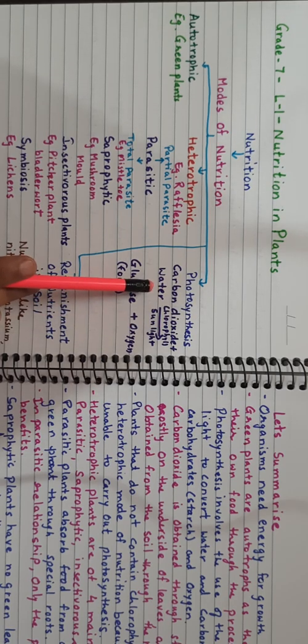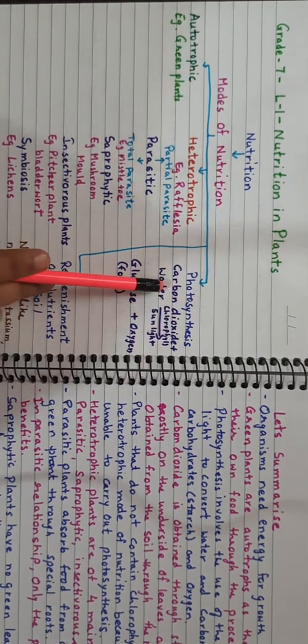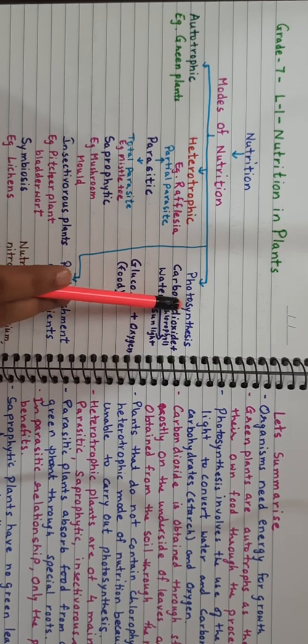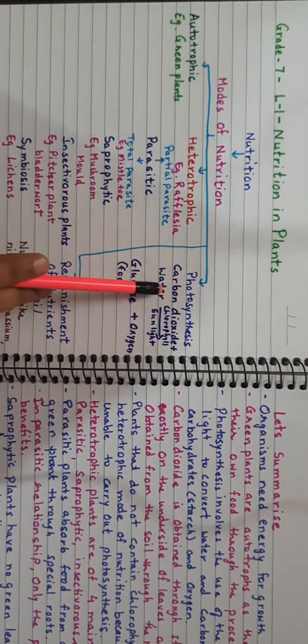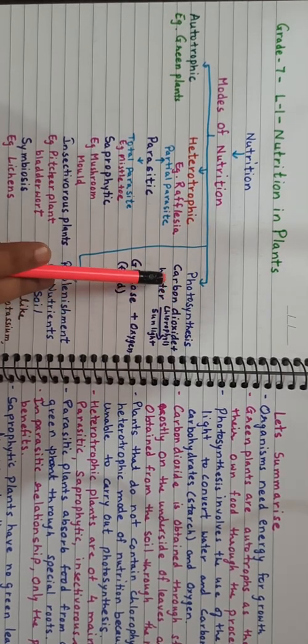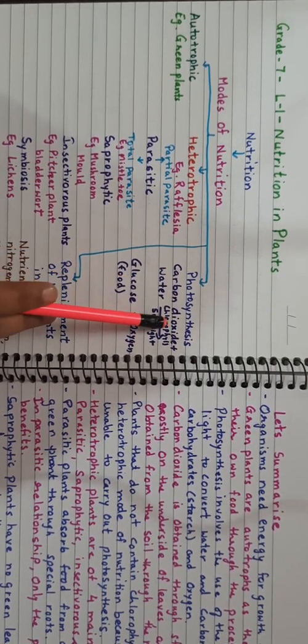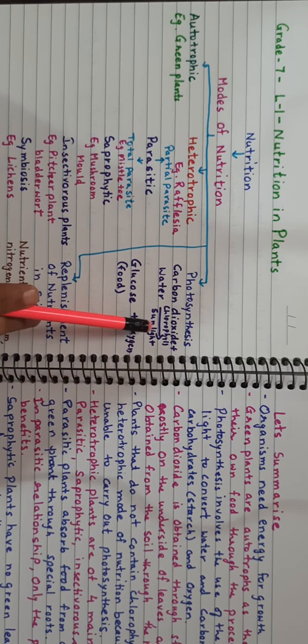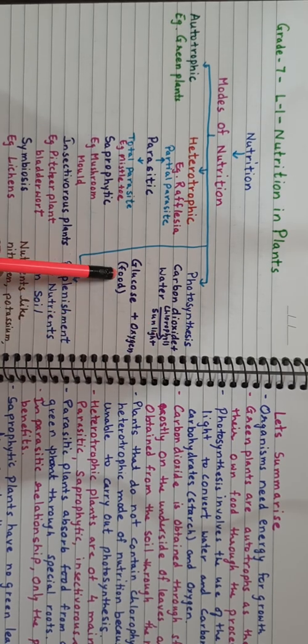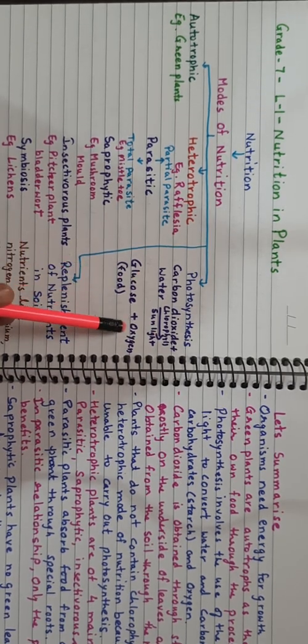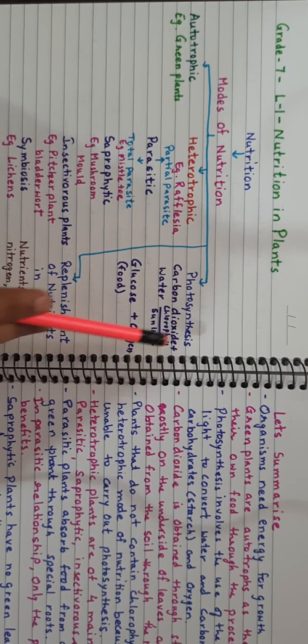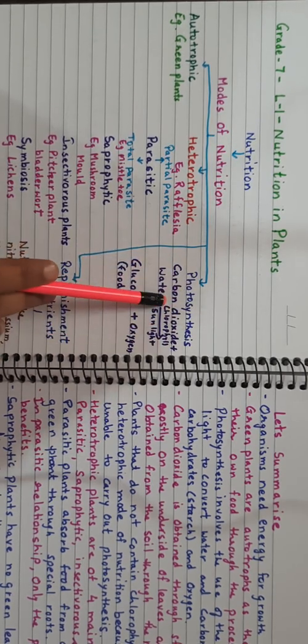How is photosynthesis done? Photosynthesis is a process by which green plants, sorry, not living things, prepare their food with the help of carbon dioxide, water, chlorophyll, and sunlight. In the presence of sunlight, they make their food in the form of glucose, and the end product is oxygen. In this way, photosynthesis takes place.